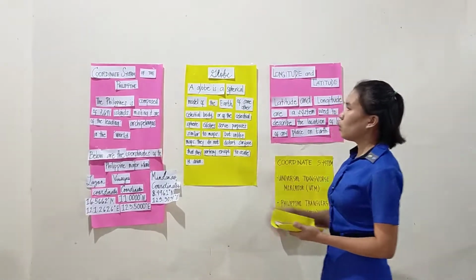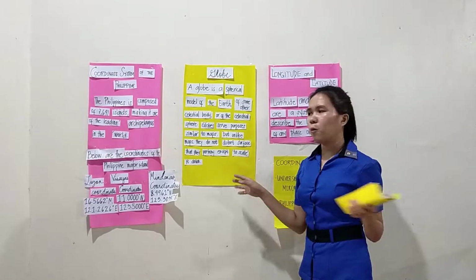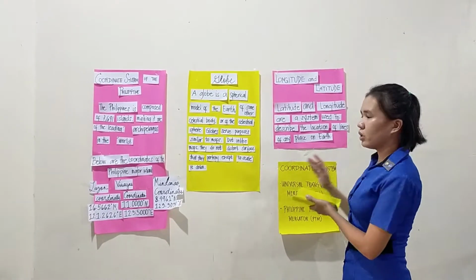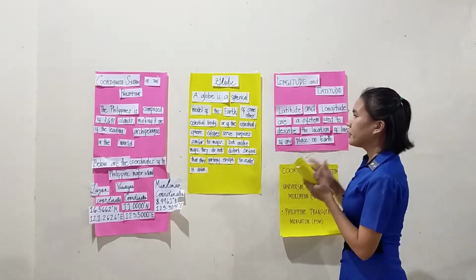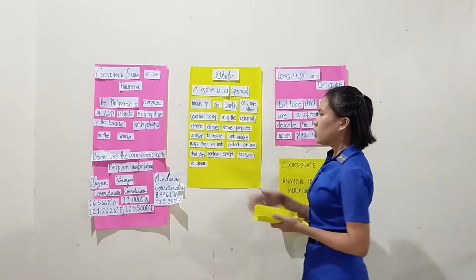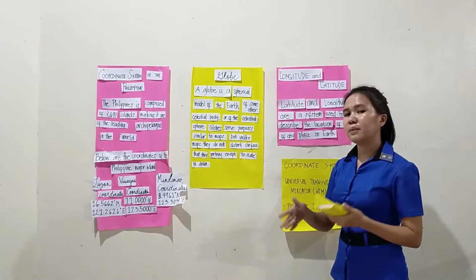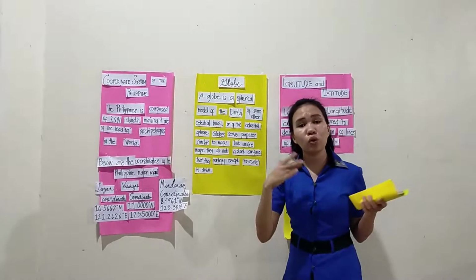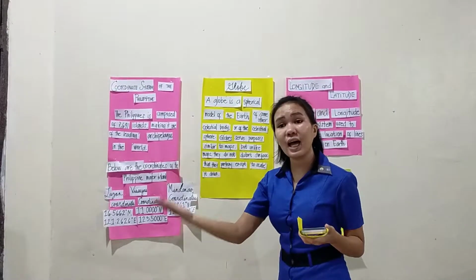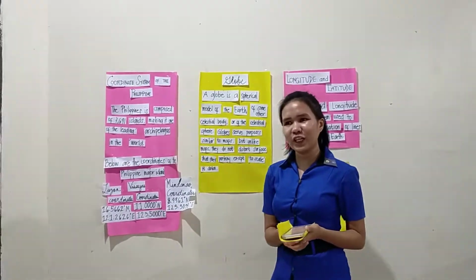Next we have the globe. A globe is a spherical model of the earth, of some other celestial body, or of the celestial sphere. A globe serves purposes similar to maps. The globe is similar to, okay, very good, a map.